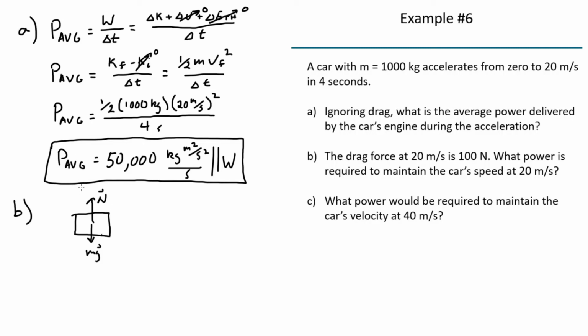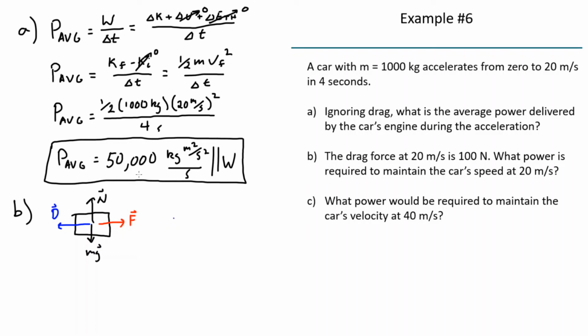There's going to be a force pushing the car forward. Well, we actually know that the force that pushes the car forward is the static friction force. That static friction force comes from the fact that the engine is spinning the wheels. So the static friction force is ultimately being provided by the engine. So I'm just going to call this a force F that's pushing the car forward. And then we also have a drag force, D, that pushes the car back.